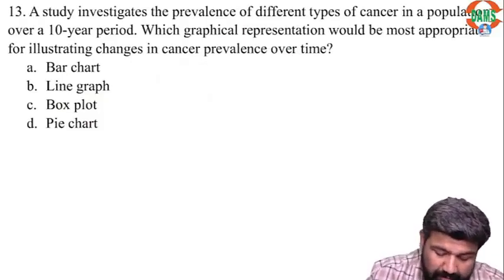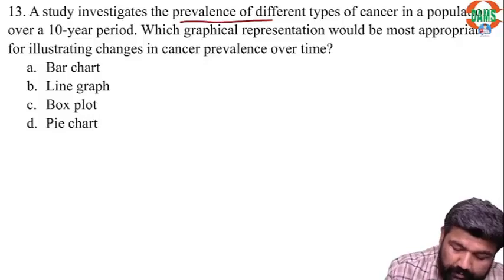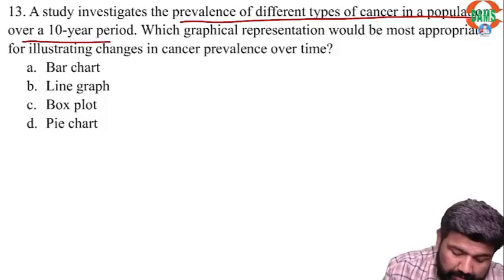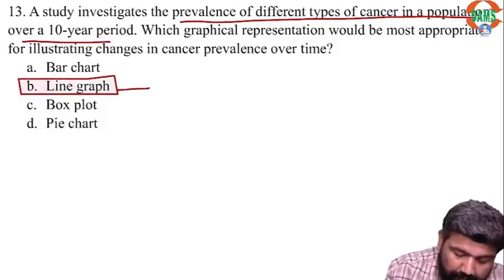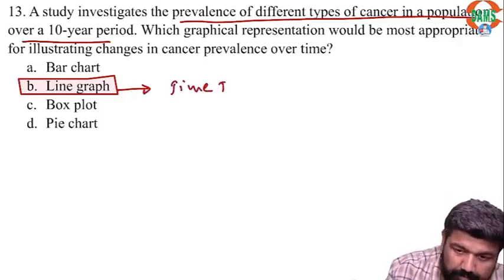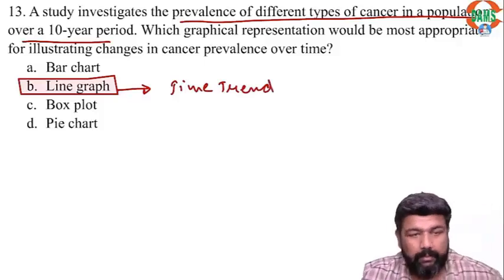A study investigates prevalence of different types of cancer over 10 years. Guys, the best answer here is line graph, because line graph is best for time trend.